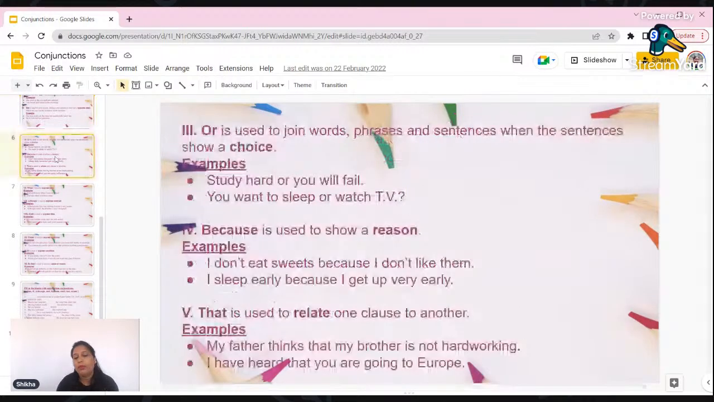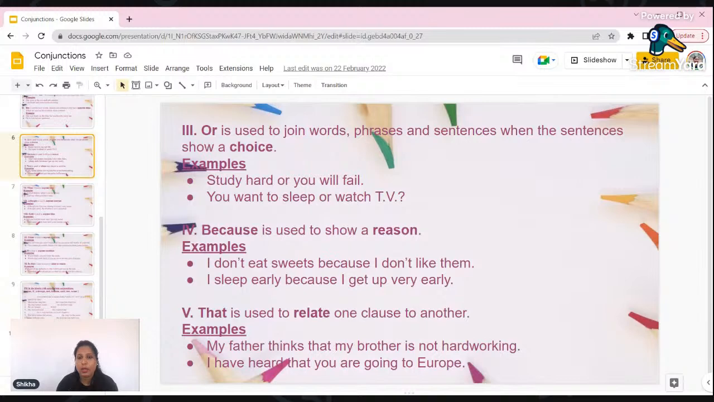Moving forward, again we have some rules for where we can use "or". "Or" is used to join words, phrases, and sentences when the sentences show a choice. So when you are giving a choice to the person, in that case you can use this conjunction, "or", either this or that. Study hard or you will fail. That means if you don't study, you will fail, right? You want to sleep or watch TV. You want to have coffee or tea. Whenever your guest comes to your house, this is one of the sentences you ask your guest: you want to drink tea or coffee, right?